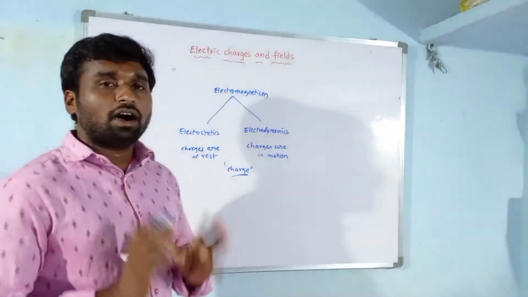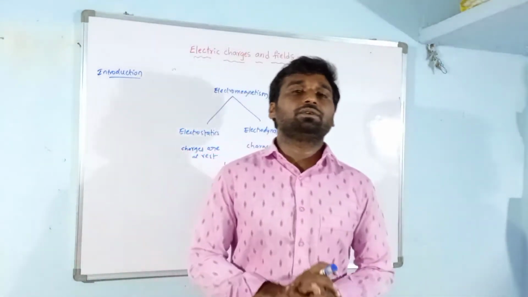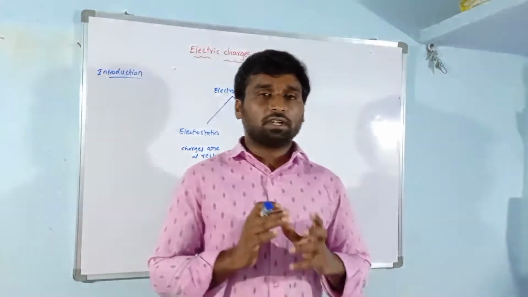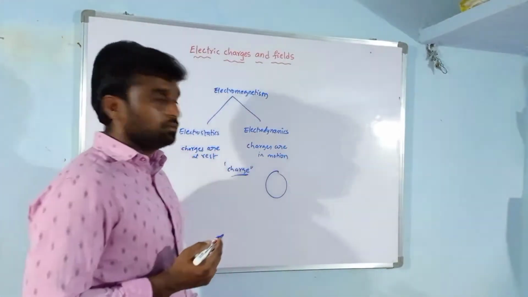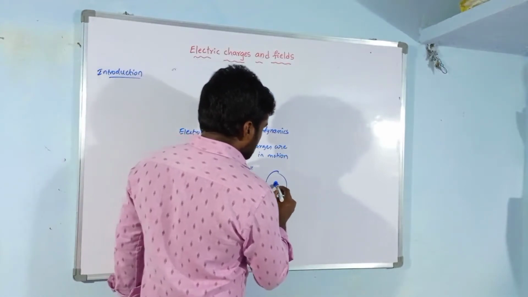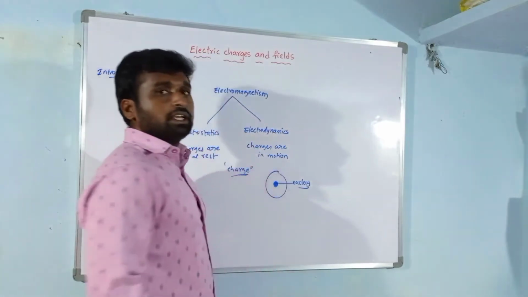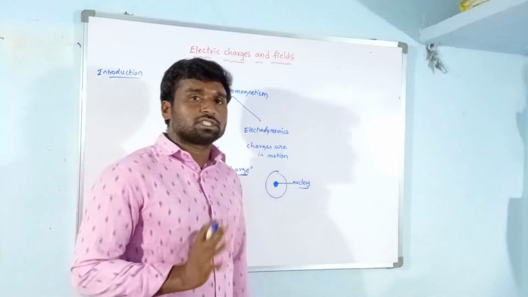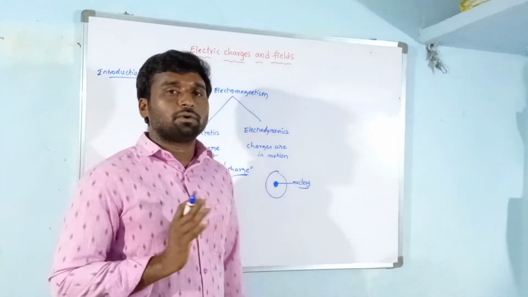We know that every object, every body in the universe is made up of atoms. The total mass of the atom is concentrated at the center. Suppose this is an atom; that central part is called the nucleus. The nucleus is made up of protons and neutrons. Protons are positively charged, neutrons have no charge. They are neutral particles.